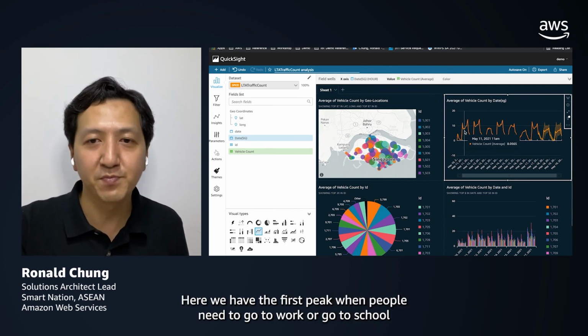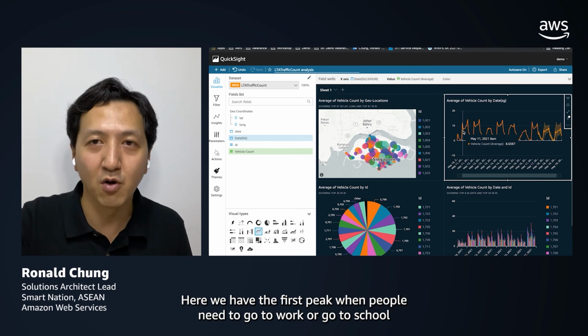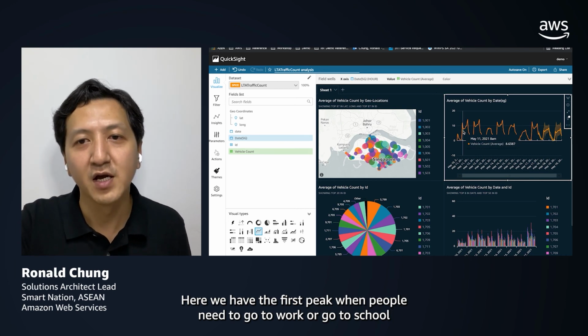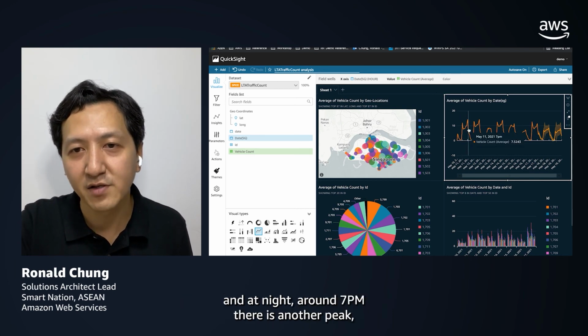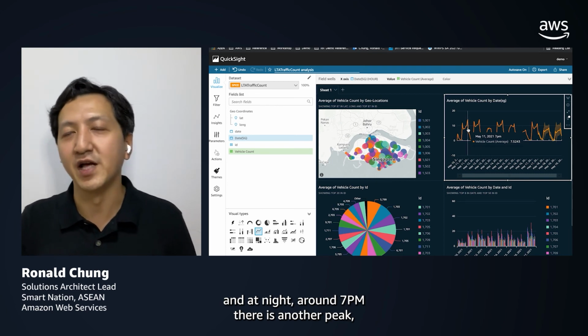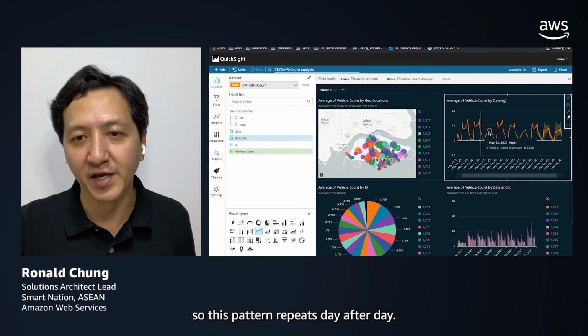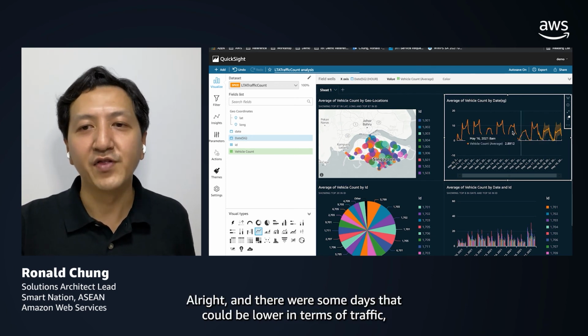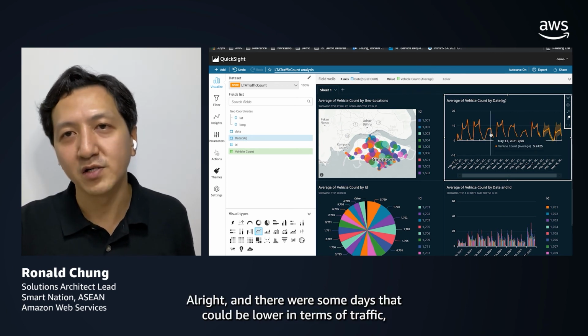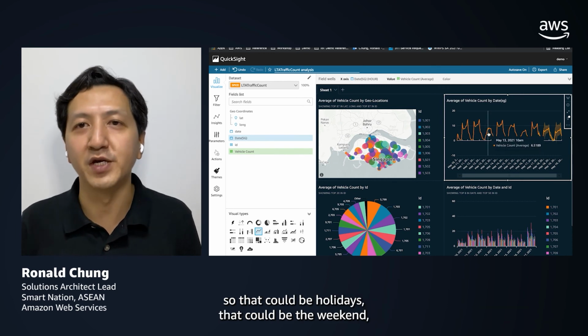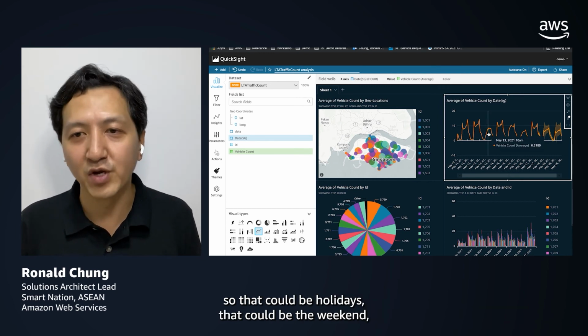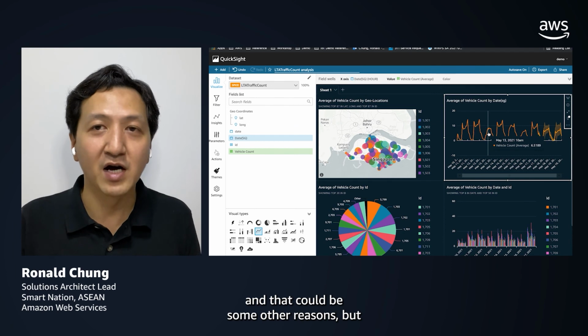Here we have the first peak when people need to go to work or go to school. And at night around 7 p.m. there is another peak. So this pattern repeats day after day. And there are some days that could be lower in terms of traffic. That could be holidays, the weekend, or some other reasons.